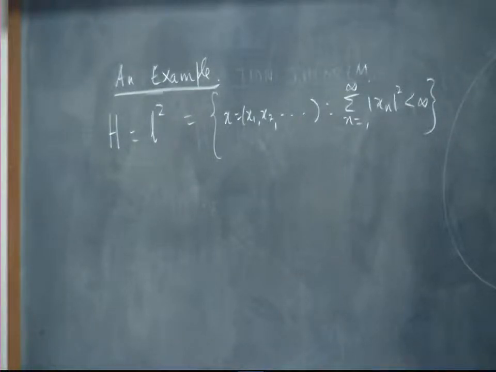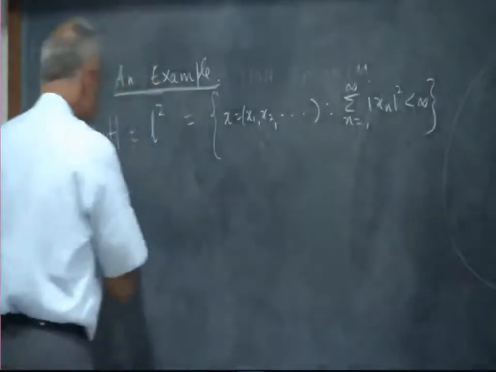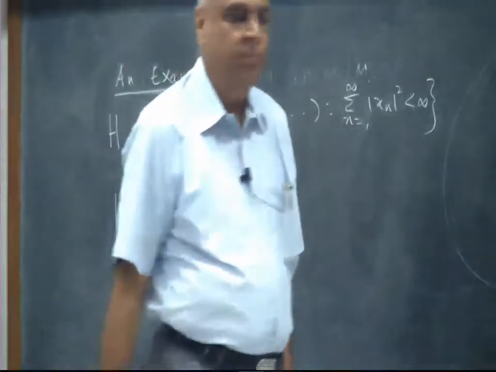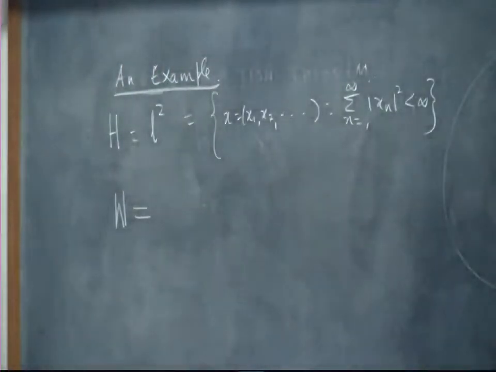Now, I am going to take a subspace W. Let us look at a subspace W to be equal to all those vectors in little L2 such that for every vector after some stage the coordinates will all be 0. In other words, only finite number of coordinates will be non-zero for each vector.